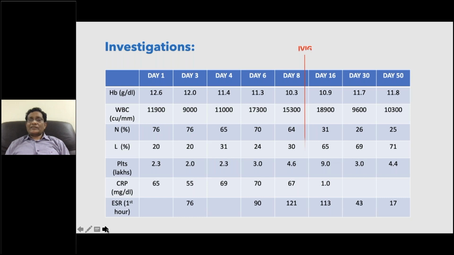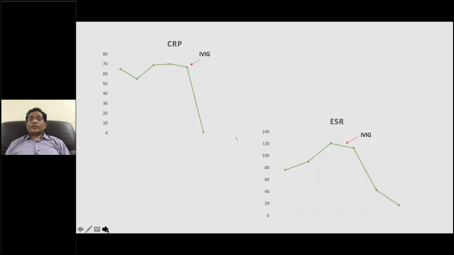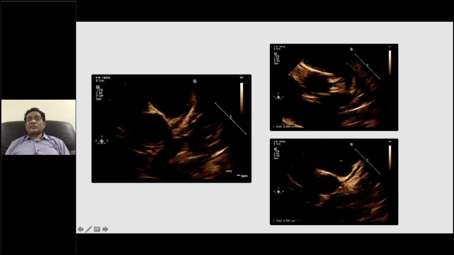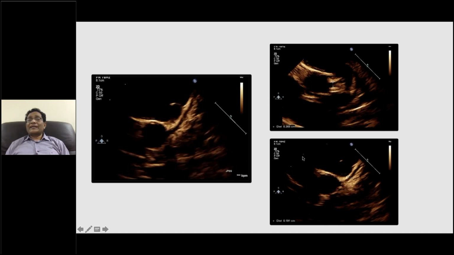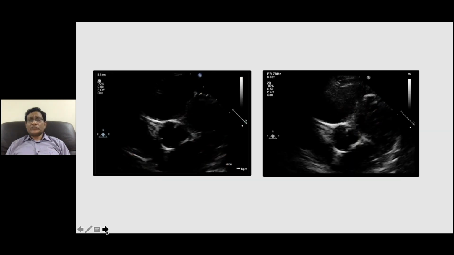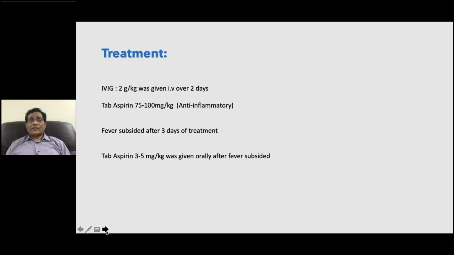ESR is very high. We tend to give gamma globulin, and sometimes we may have to give infliximab nowadays because of Kawasaki-like illness with giant coronary aneurysms. These are coronary arteries which are dilated but not giant in this particular case scenario. One of my colleagues, Dr. Shweta, has a huge cohort of patients post COVID with giant coronary aneurysms. So we give gamma globulin and aspirin, and we treat these conditions very similarly to Kawasaki disease.